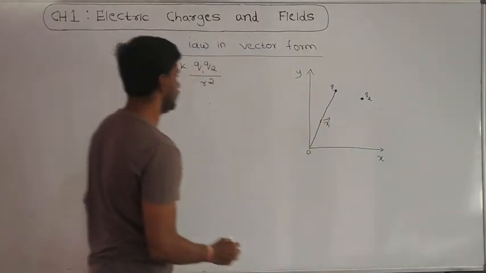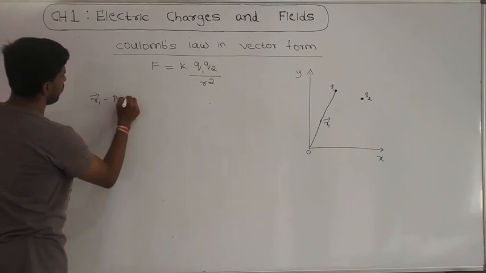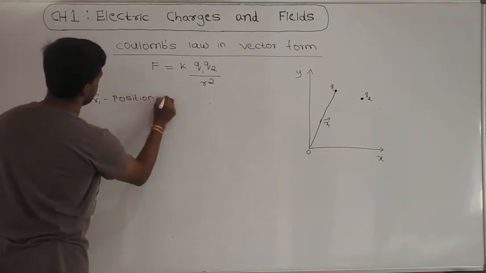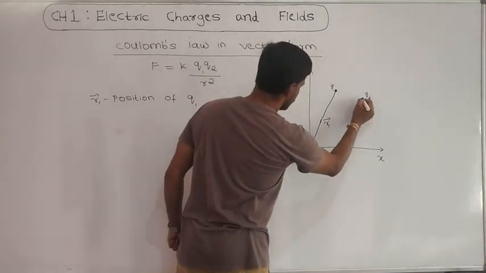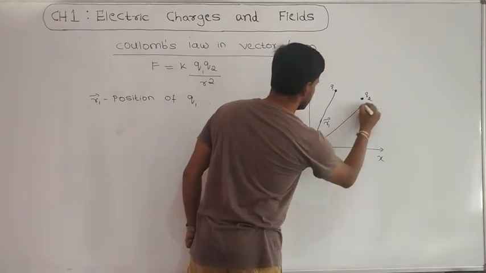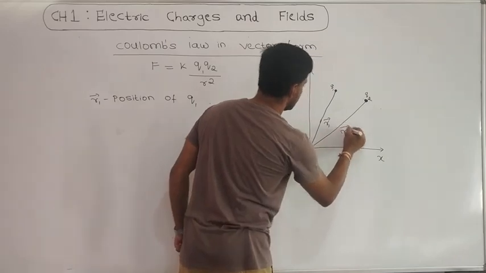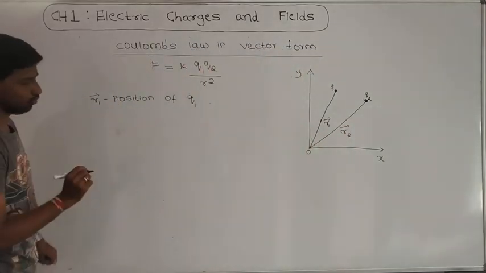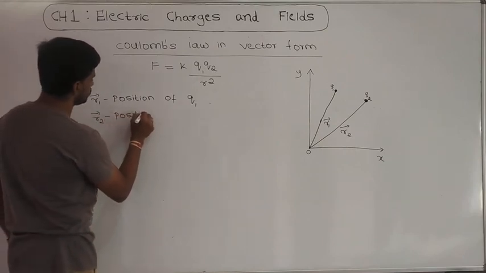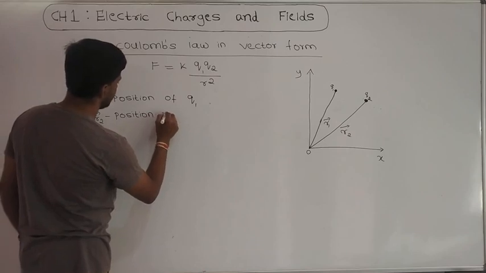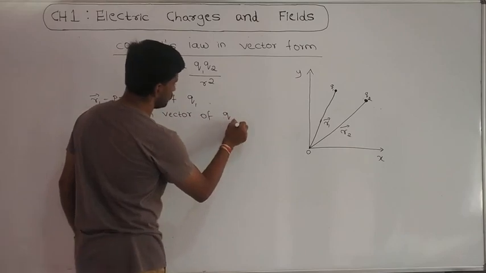R1 vector is nothing but the position vector of charge q1. Similarly, the position of charge q2 from the origin can be represented as r2 vector. R2 vector is nothing but the position vector of charge q2.